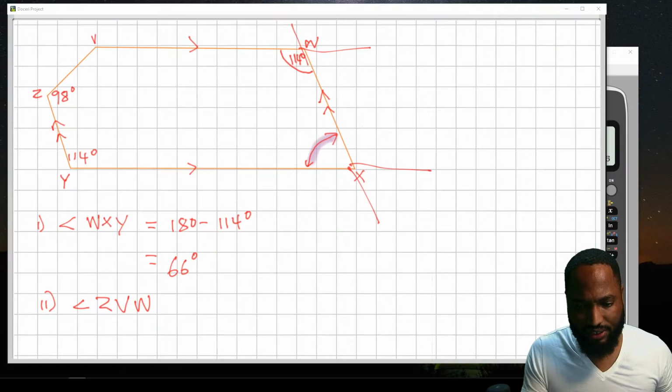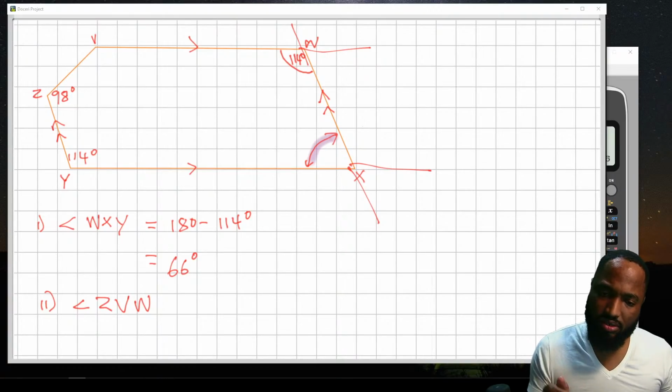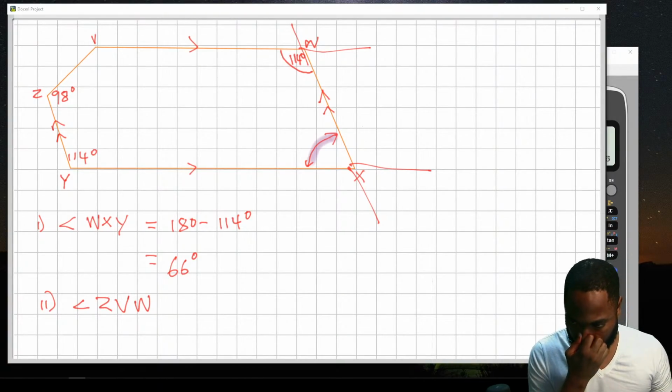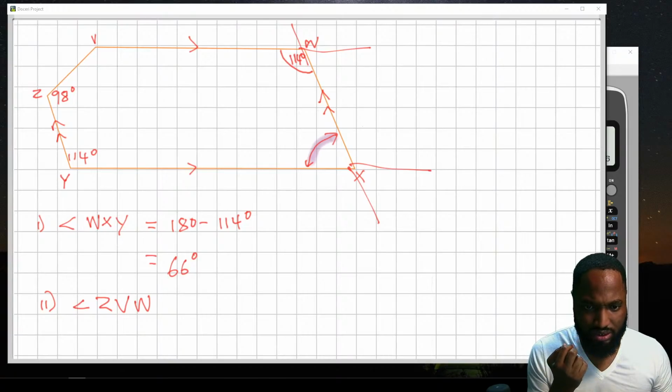One is 180, one is 360, one is 540. Where's the rule? There's a rule: 180, 360, 540. Is n minus 1. What's the rule?